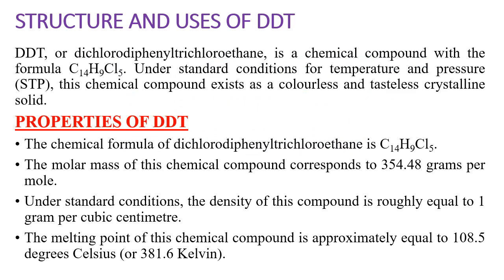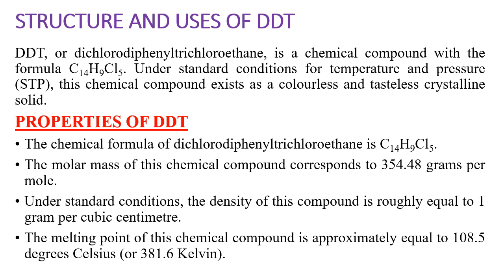Structure and uses of DDT. DDT, or dichlorodiphenyl trichloroethane, is a compound with the formula C14H9Cl5. Under standard conditions for temperature and pressure, this chemical compound exists as a colorless and tasteless crystalline solid. Next, properties of DDT. The chemical formula of dichlorodiphenyl trichloroethane is C14H9Cl5.